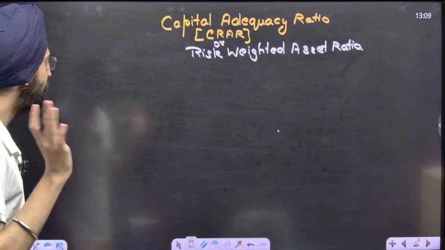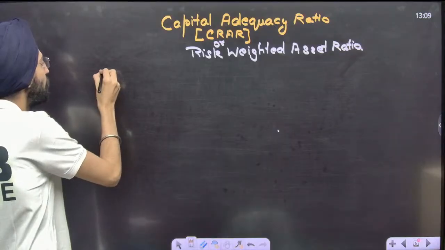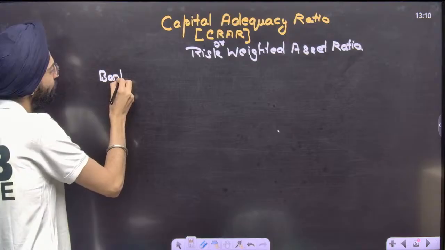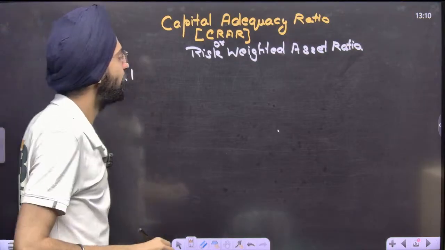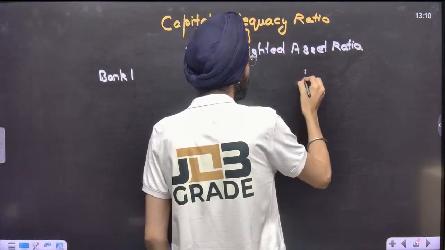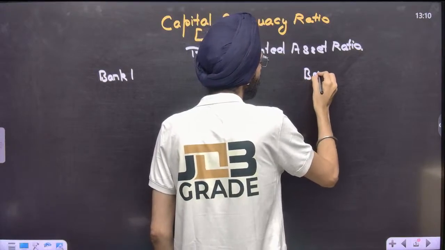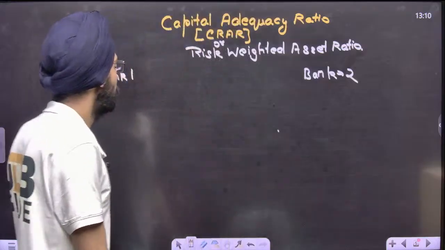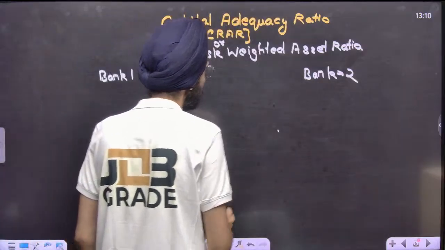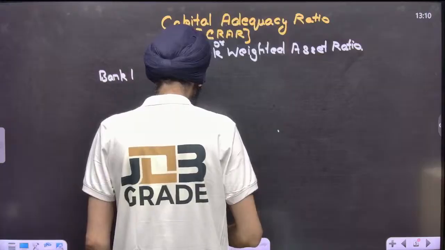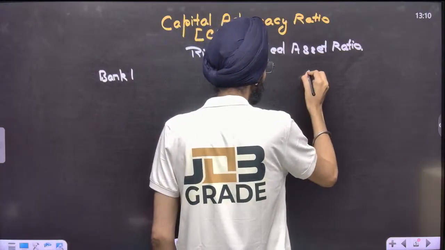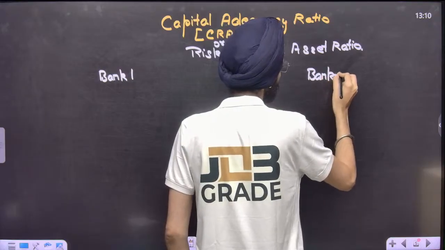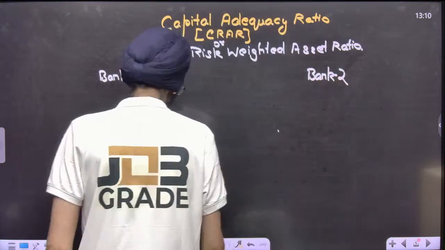Let me show how this works with a hypothetical example of bank one. I'm going to prepare a balance sheet for these two banks. How does a balance sheet look?